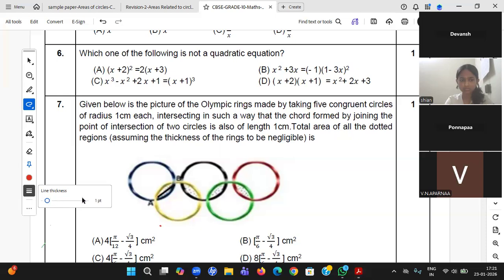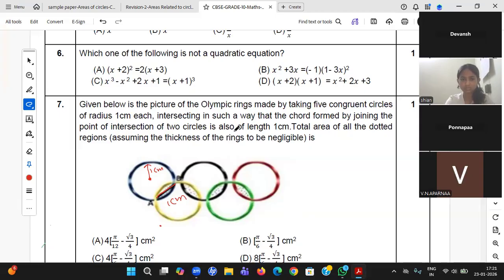So where is that? What did he say? He said this is 1 centimeter. And what else has he given? He has given this is 1 centimeter. Okay. So what to do, student?